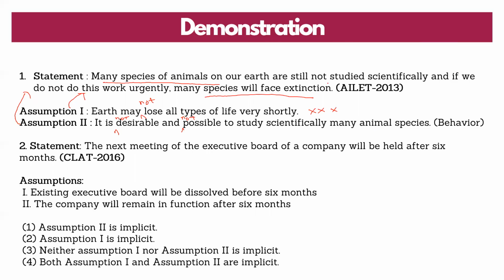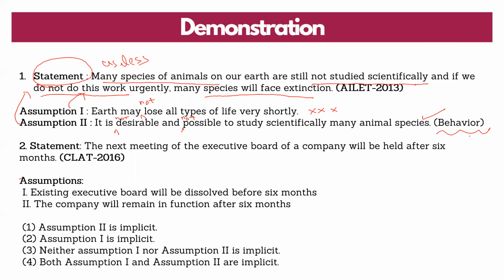Now, the given statement says that these species are still not studied scientifically, and if we do not do this work urgently, which work? That is studying them scientifically. So, if assumption 2 is negated, it says that it is not possible to study scientifically. If it is not possible to study scientifically, then the given statement becomes useless, because the given statement says that you should study it scientifically. So that's why assumption 2 is a valid assumption, and assumption 1 is not a valid assumption. It's a behavioral relationship which is given there.